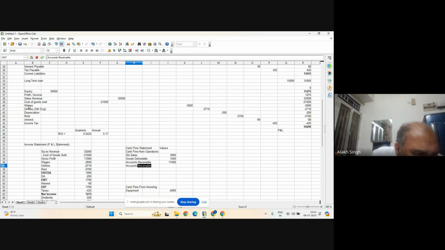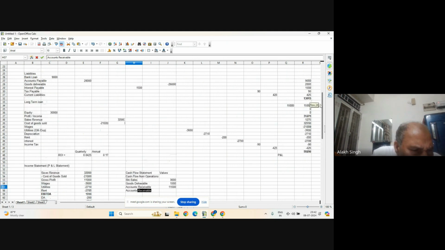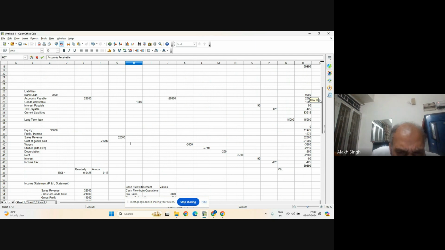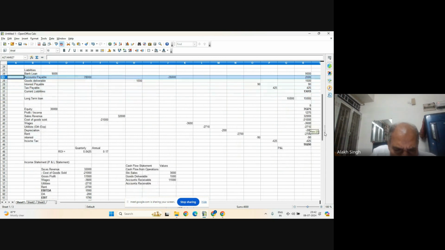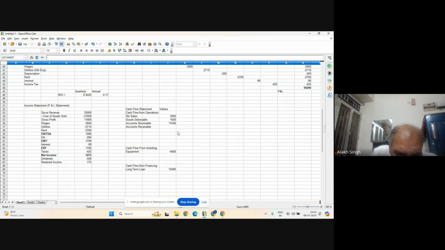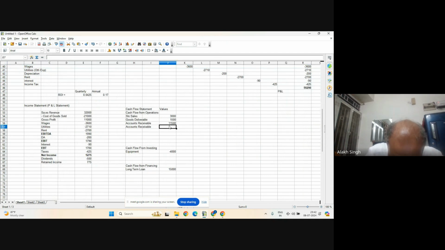This 26,000 accounts payable was in the liability part. I have written against accounts payable 26,000. So minus 26,000 is accounts payable.